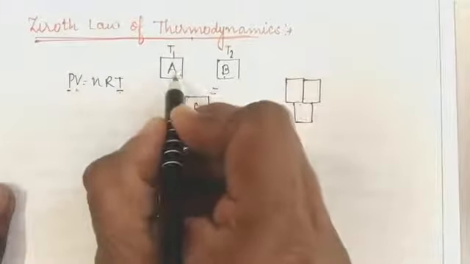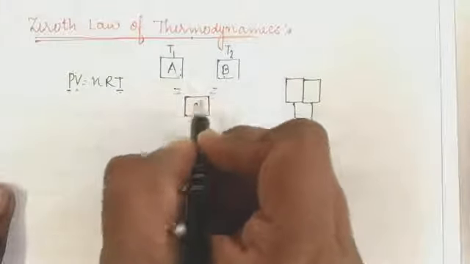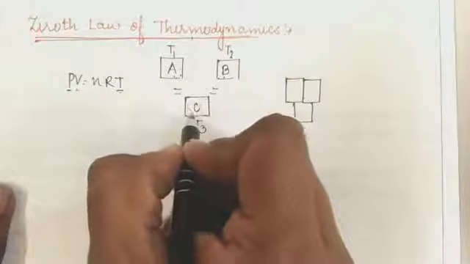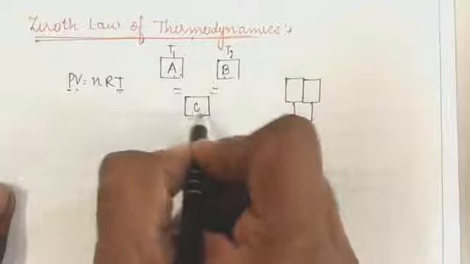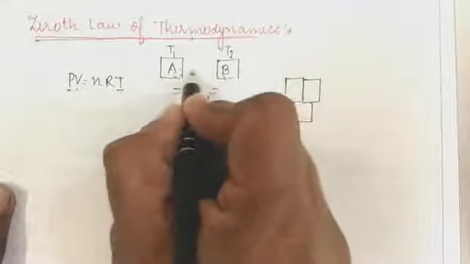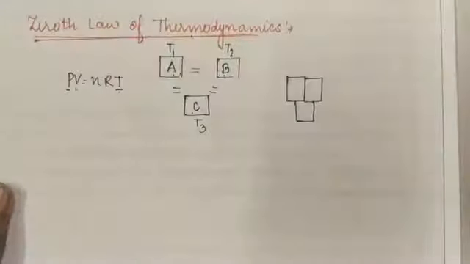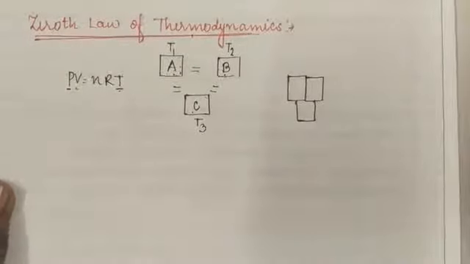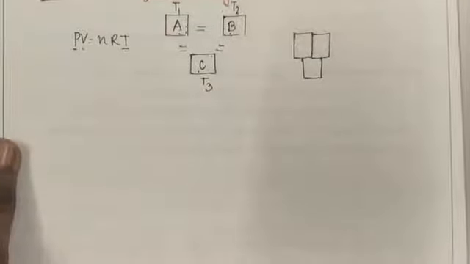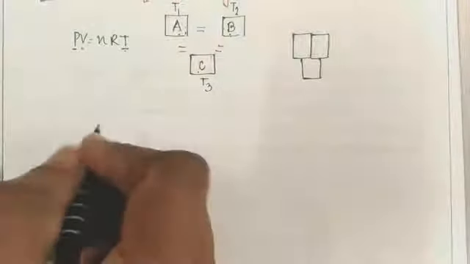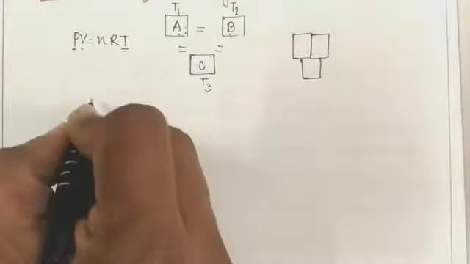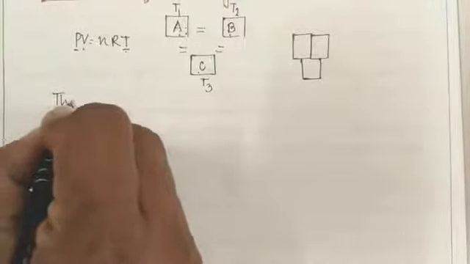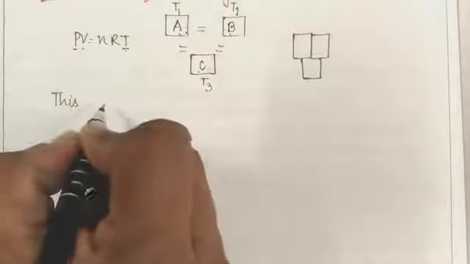So students, if we have three bodies A, B, C, and body A is in thermal equilibrium with body C and also B is in thermal equilibrium with body C, then we can say that bodies A and B are also in thermal equilibrium when they are kept in contact. Okay students, so how can we define the zeroth law of thermodynamics? The zeroth law of thermodynamics is also the fundamental law, the base law of thermodynamics.